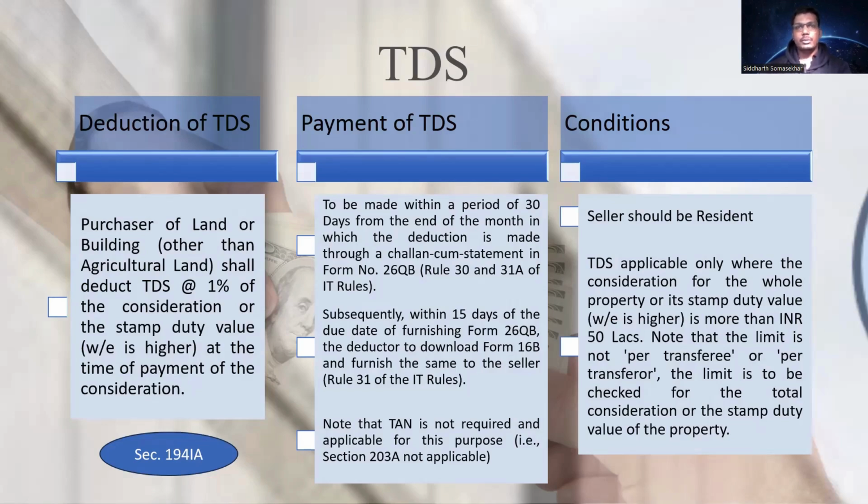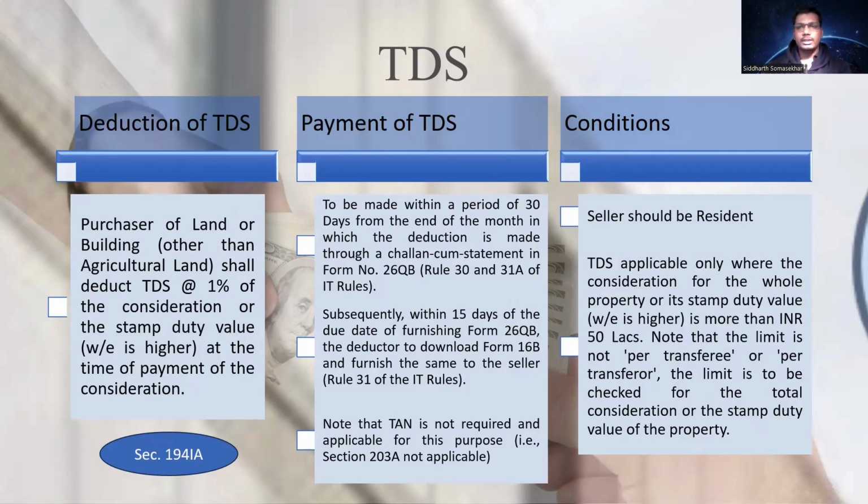Now, what are the conditions? When do you need to deduct TDS? First, if you're buying a property from a resident seller. Second, if the value of the property, that is the sale consideration, or the stamp duty value is more than 50 lakhs, then TDS becomes applicable.